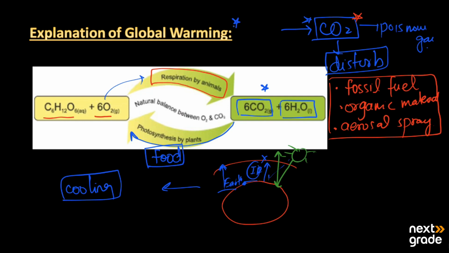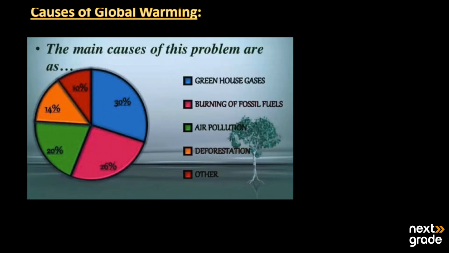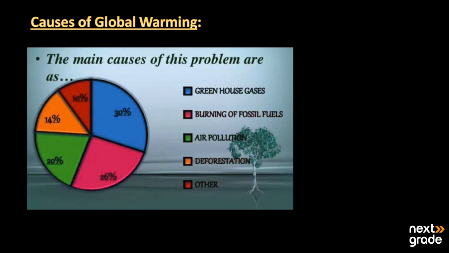This is known as the global warming process, and it is because of the increased amount of carbon dioxide in our atmosphere. After that, we have some causes of global warming. Basically, the greenhouse gases. There are three to four gases: carbon dioxide, methane, and nitrogen.